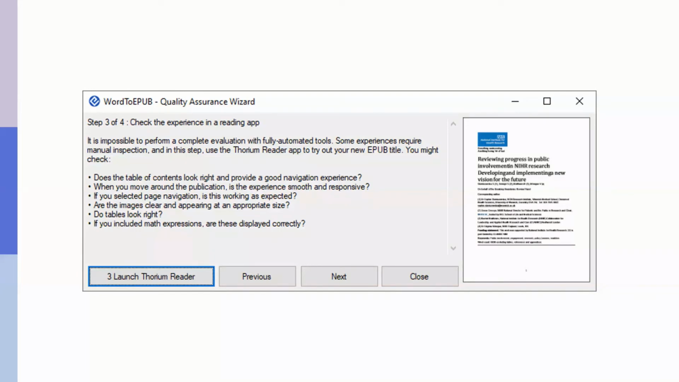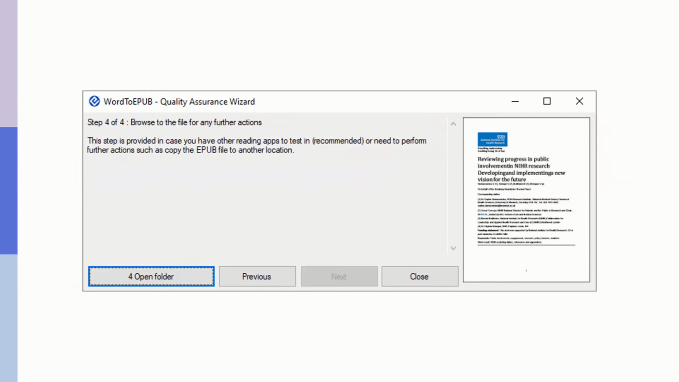Can you navigate around it? As you move around the publication, is the experience smooth? To check out the page navigation, how the images are looking, math expressions, and so on. So clicking on Launch Thorium Reader would load the Thorium app, and we've seen a couple of screenshots of that already. So we would move to the next stage, which is to open the folder. You might need to do that if you want to go and run another tool, or to take the EPUB you've created and copy it onto another drive or a USB stick or something like that.